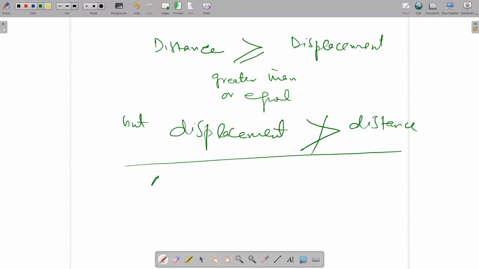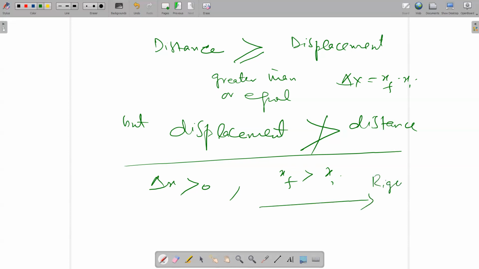If delta x is greater than 0, it means xf is greater than xi, because delta x means xf minus xi. Delta x greater than 0 means positive, so the motion is towards the right side.